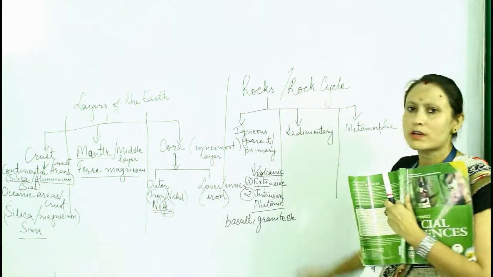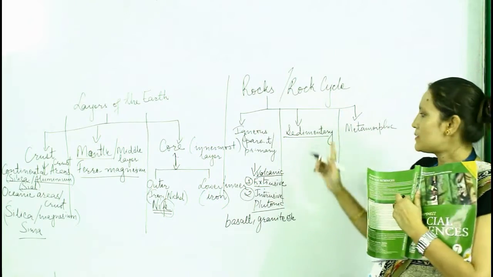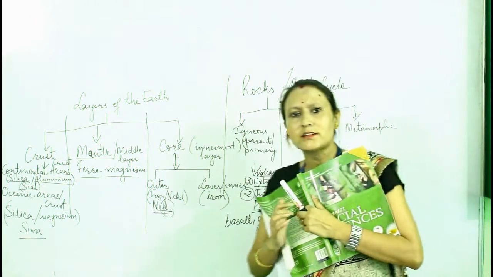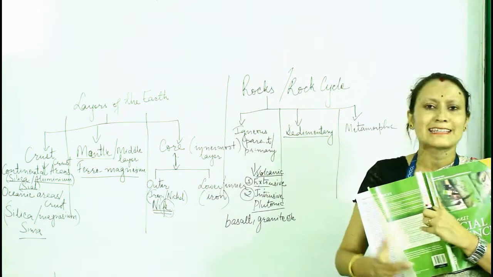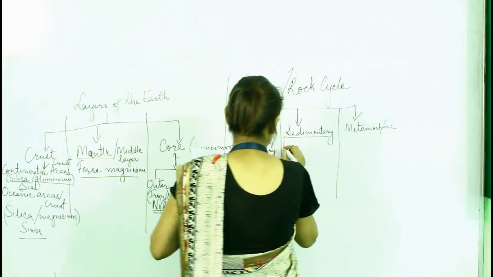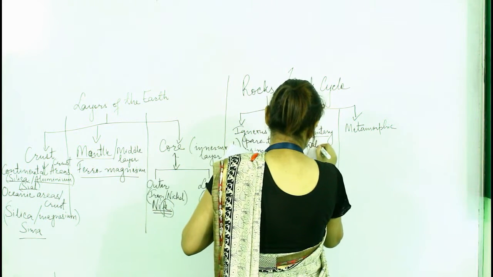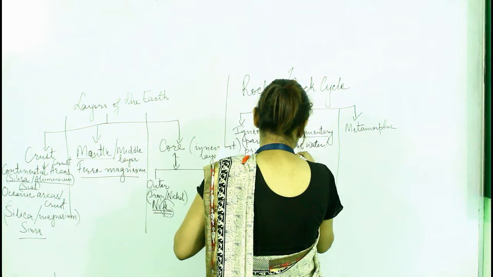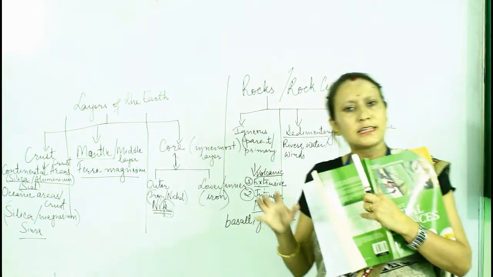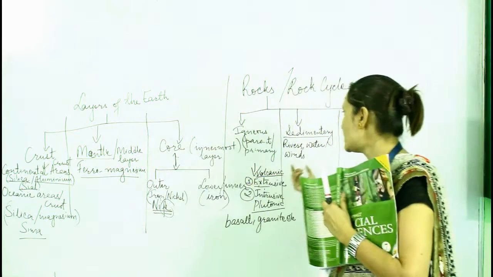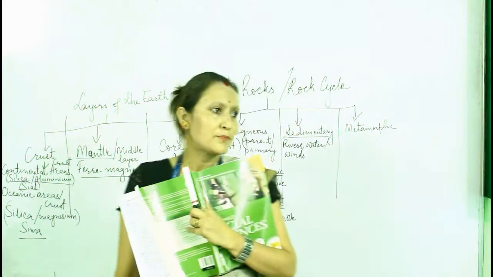Now the next type of rock is sedimentary rock. It's very easy. Sedimentary rocks are formed by the deposition of sediment carried by natural agents like rivers, water, wind. These are the natural agents. So sedimentary rocks are formed by the deposition of sediment carried by these natural agents. And there are three types of sedimentary rock. It is not mentioned in your books.